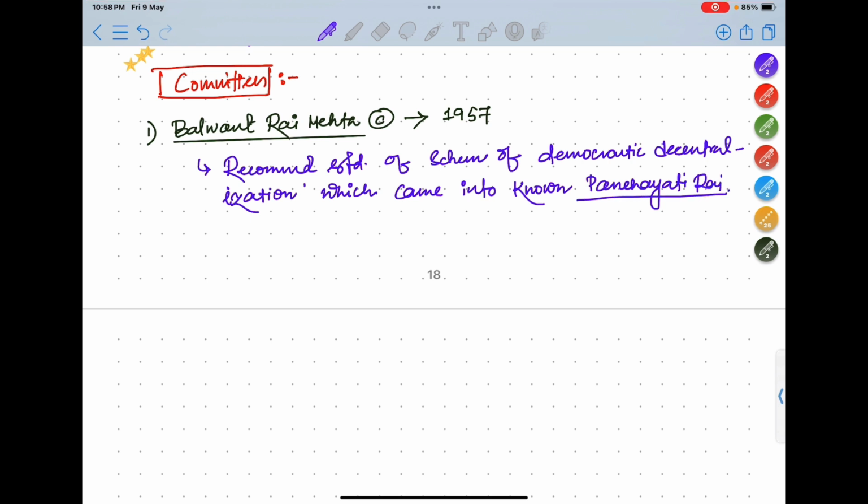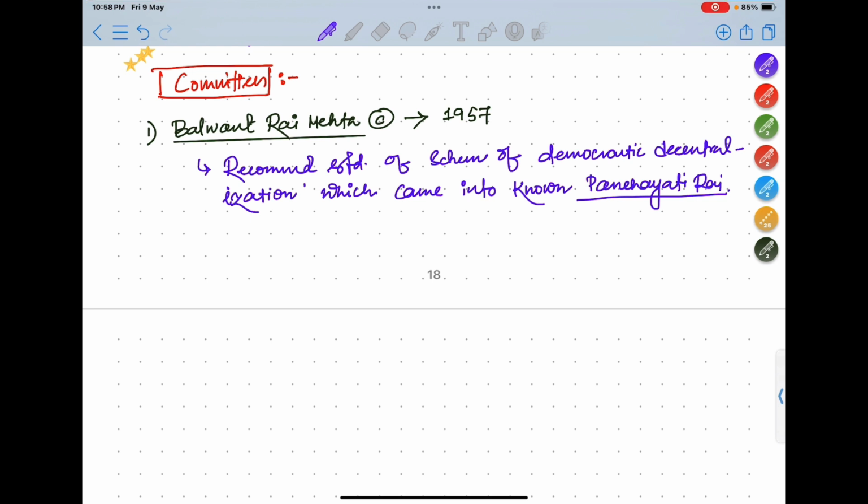Now you may think, what is the history of this word Panchayati Raj, from where it has come. Basically the Balwant Rai Mehta Committee recommended the scheme of democratic decentralization, which means the power should be decentralized in the different institutions in a democracy. So that decentralization of power is basically known as Panchayati Raj.